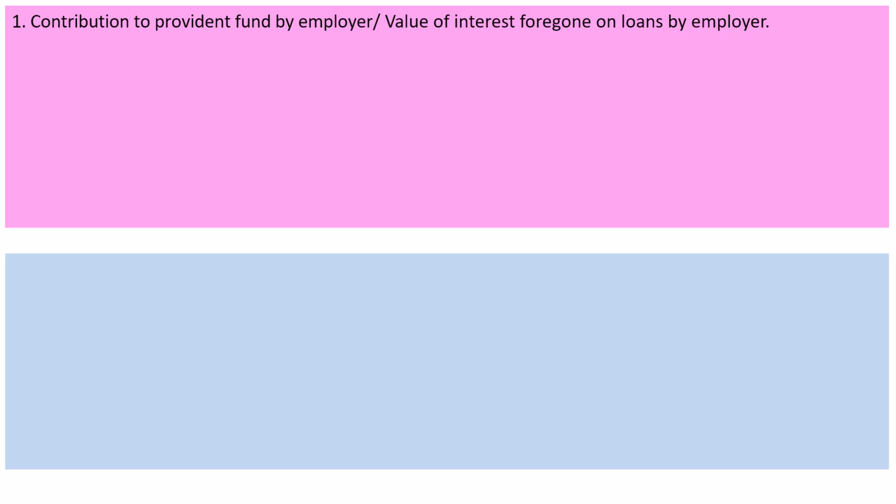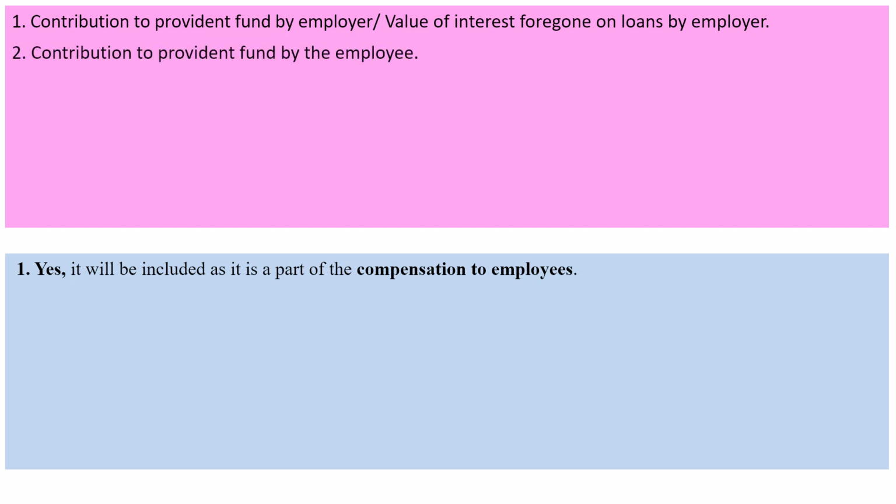Contribution to Provident Fund by the employer or the value of interest foregone on loans by the employer given to the employee. This will be included in national income as a part of compensation of employees.